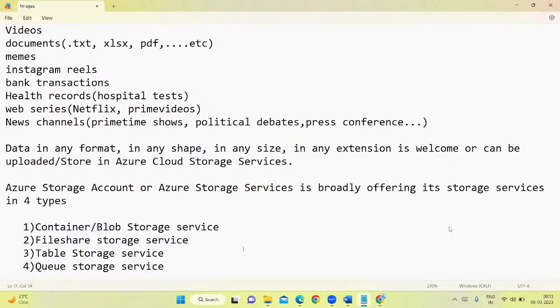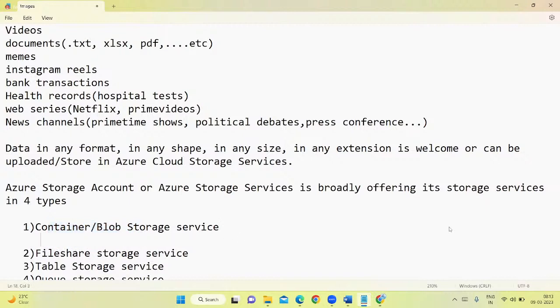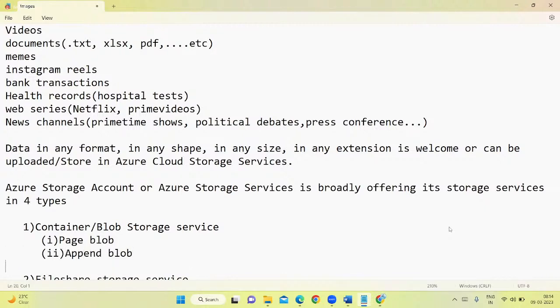In this blob or container storage service, again you have multiple different storage services. What are those? Page blob, append blob, and then block blob.